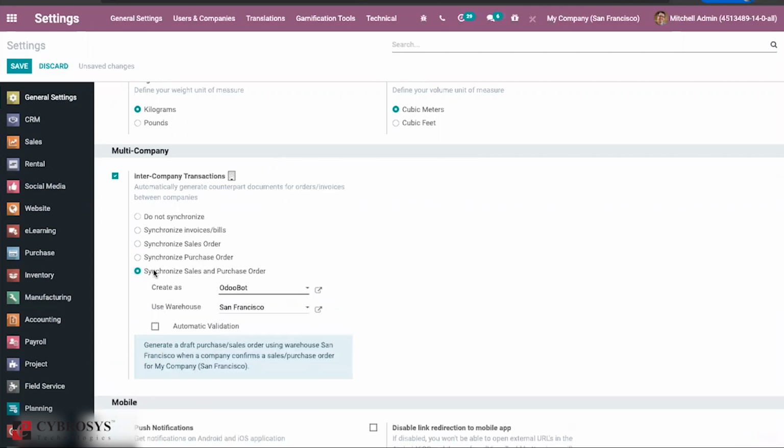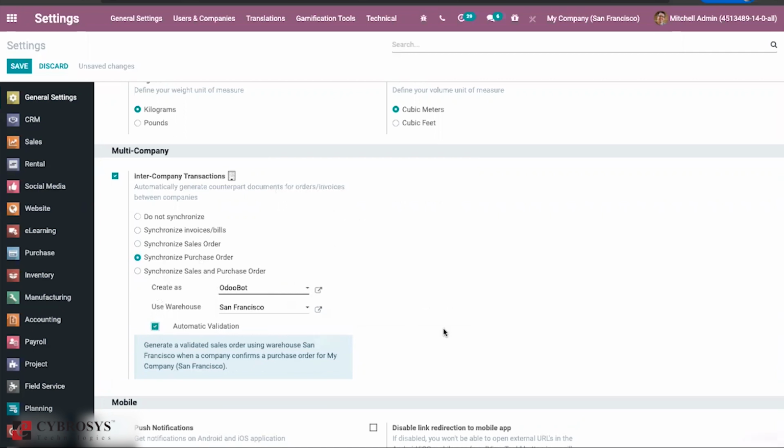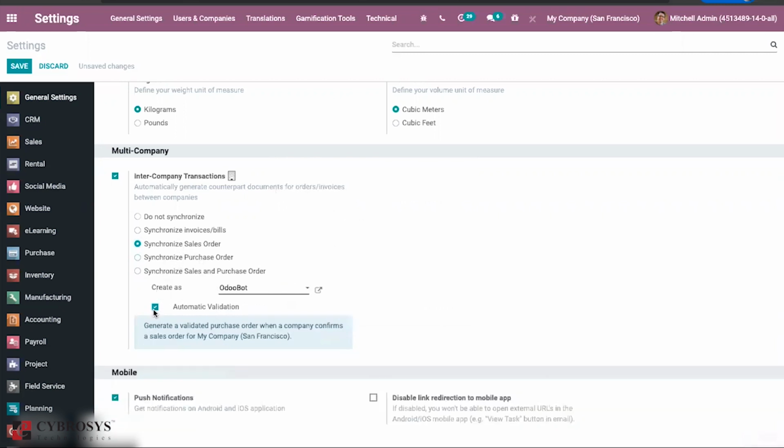And you can also select whether it should be automatically validated or manually validated. So automatic validation is right now available, and if you untick that one, then Odoo will not do this automatically.